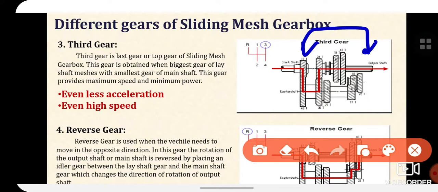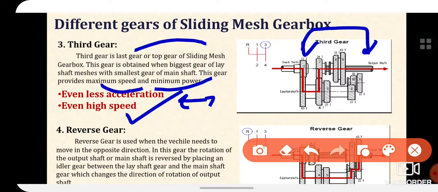So third gear is the last gear or top gear of the sliding mesh gearbox. This gear is obtained when the biggest gear of the lay shaft meshes with the smallest gear of the main shaft. This gear provides maximum speed and minimum power. So there is less acceleration but speed is higher.